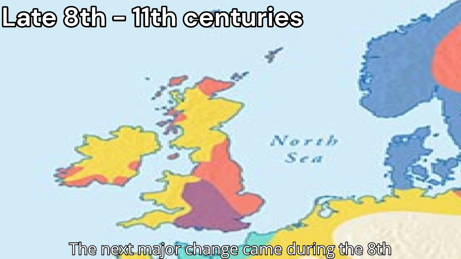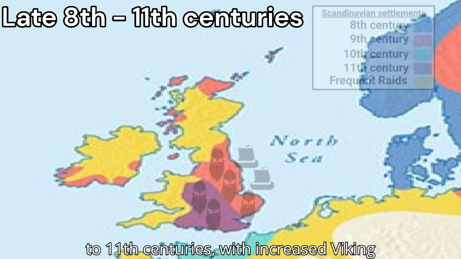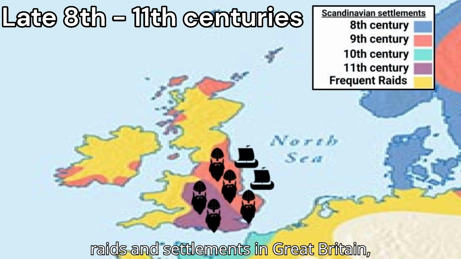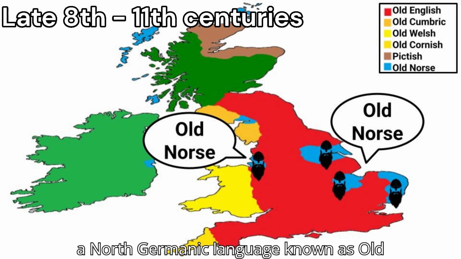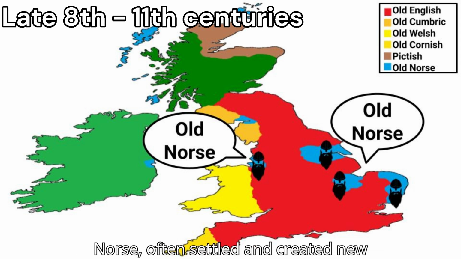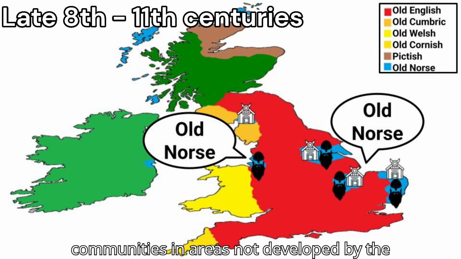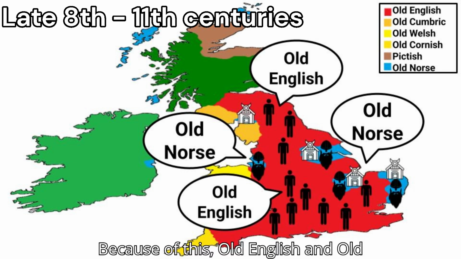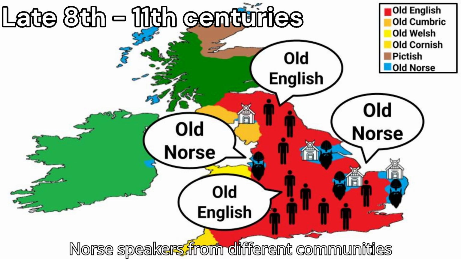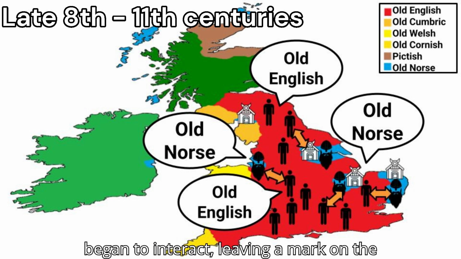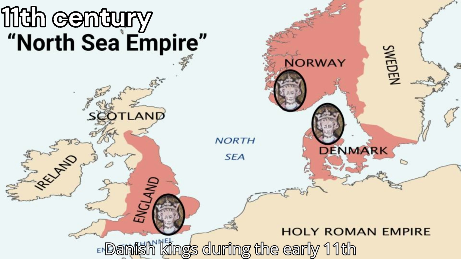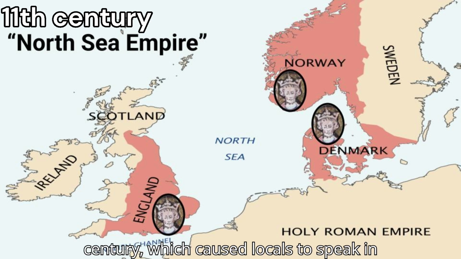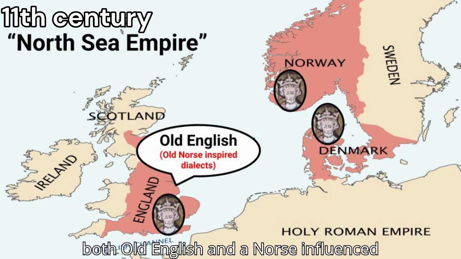The next major change came during the 8th to 11th centuries, with increased Viking raids and settlements in Great Britain, mostly in northern and eastern England. The Scandinavians, who spoke dialects of a North Germanic language known as Old Norse, often settled and created new communities in areas not developed by the Anglo-Saxons. Because of this, Old English and Old Norse speakers from different communities began to interact, leaving a mark on the local language. This was accentuated by the rule of Danish kings during the early 11th century, which caused locals to speak in both Old English and a Norse-influenced dialect.